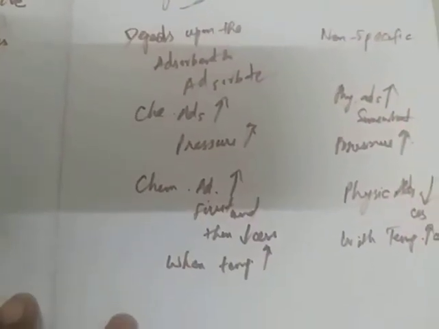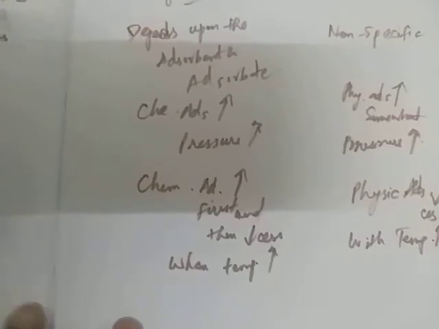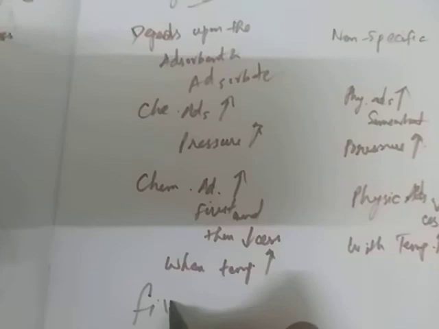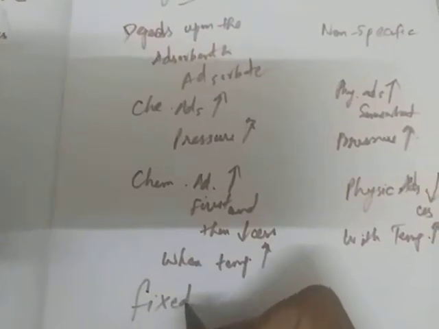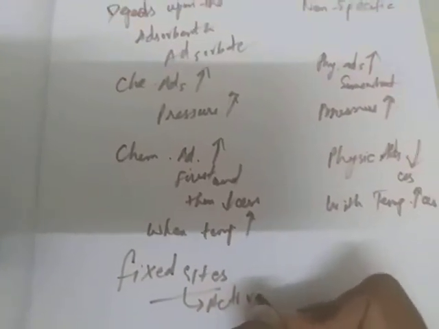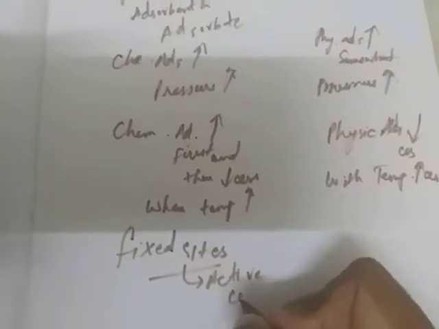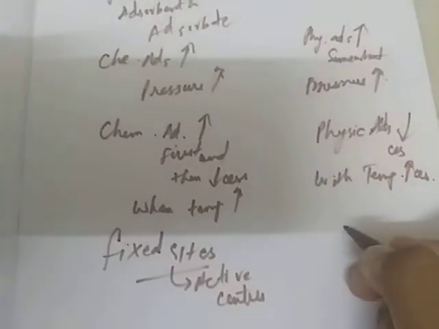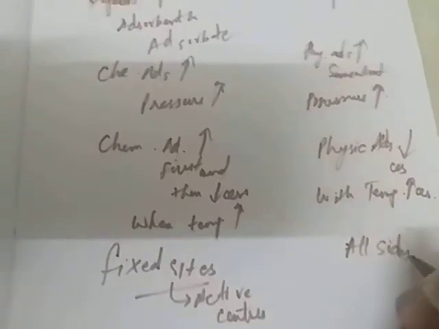Adsorption occurs at fixed sites. In chemical adsorption, it will occur only in fixed places called active centers. It will only happen in active centers, whereas in physical adsorption, it will happen on all the sites.